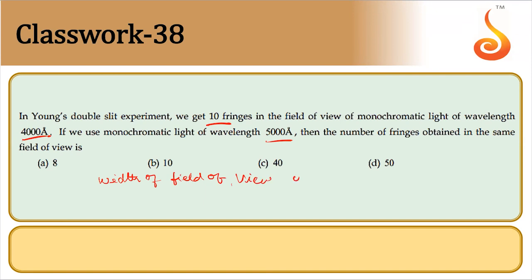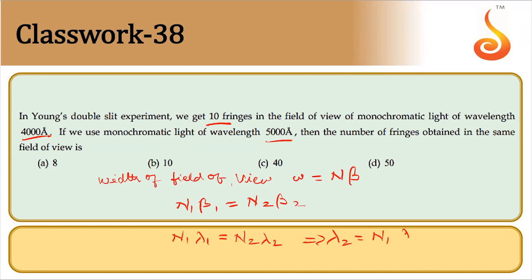If I take it as some W, that is equal to number of fringes into beta. So N1 beta 1 should be equal to N2 beta 2. So since setup is same, N1 lambda 1 should be equal to N2 lambda 2, which implies N2 equals N1 into lambda 1 by lambda 2.